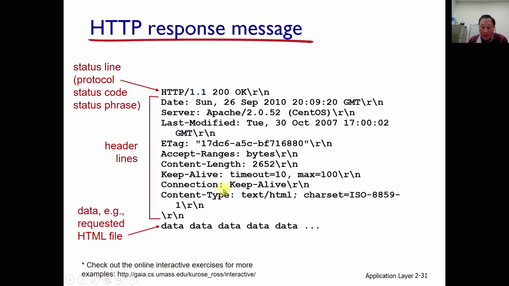Also this Connection: keep-alive means this one is using persistent mode. And after that, the contents which are being sent by the server to the client, for example an HTML document, an HTML file, are following.